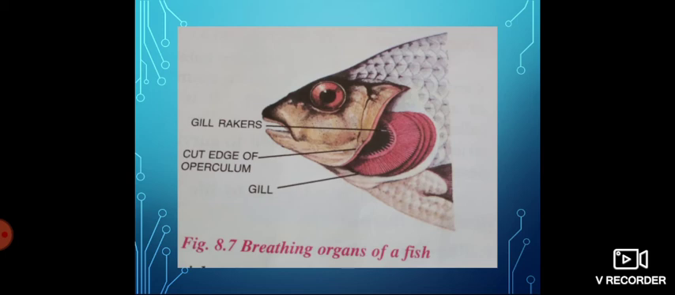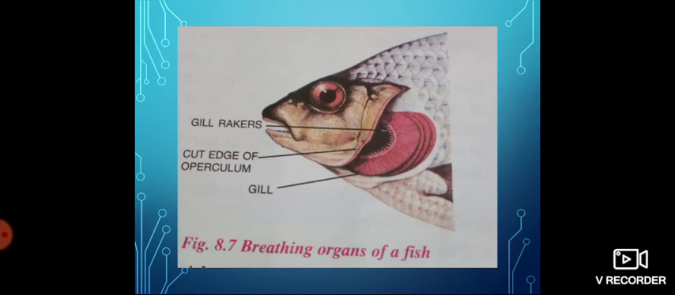The next adaptation is the presence of fins. Fish can swim with the help of fins. Two types of fins are present in fish for swimming. And next is the air bladder. Fishes have an air bladder which is filled with air, which helps in maintaining buoyancy, and fish can rise upward and sink downward by changing the amount of gases in the bladder.